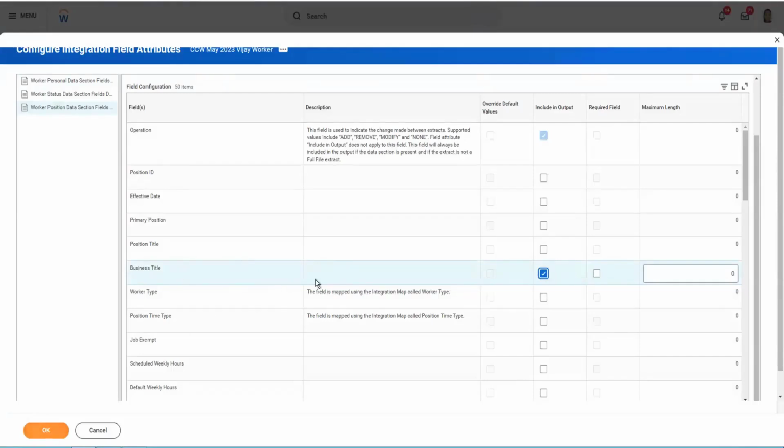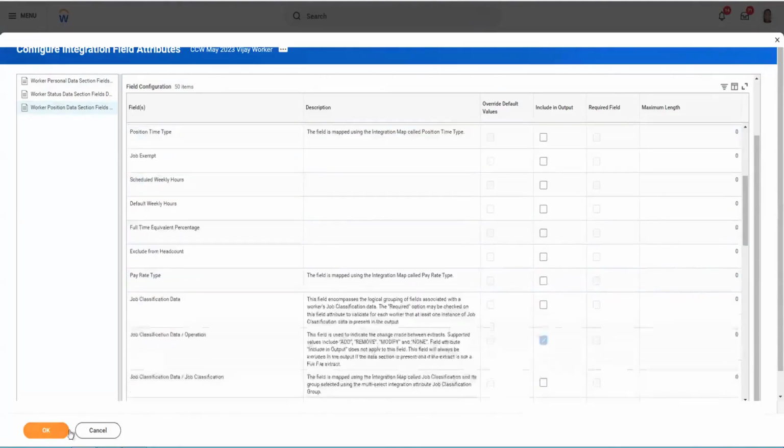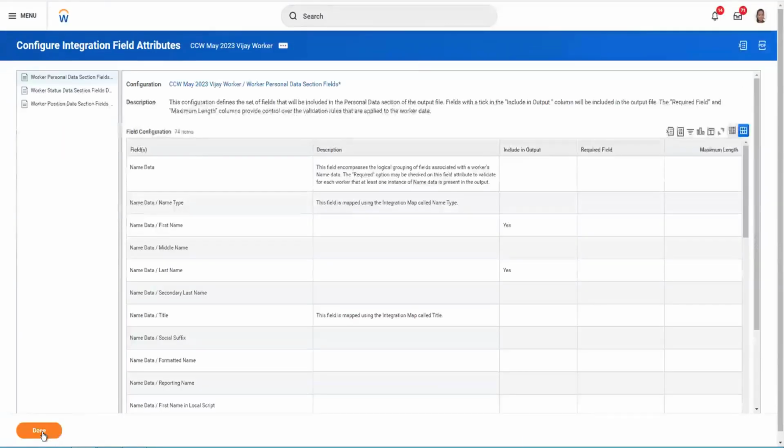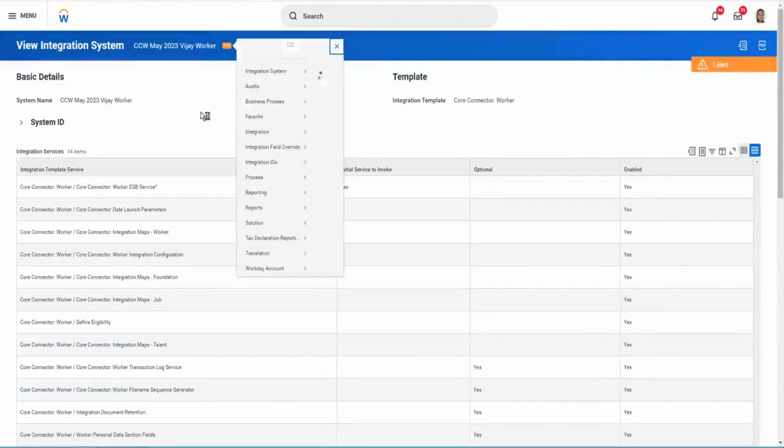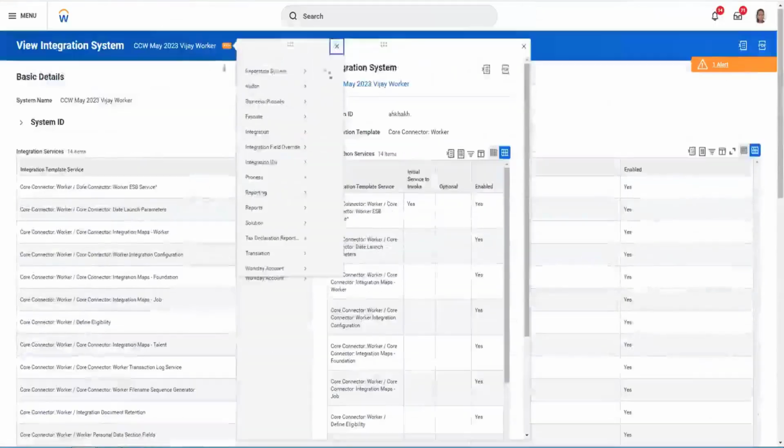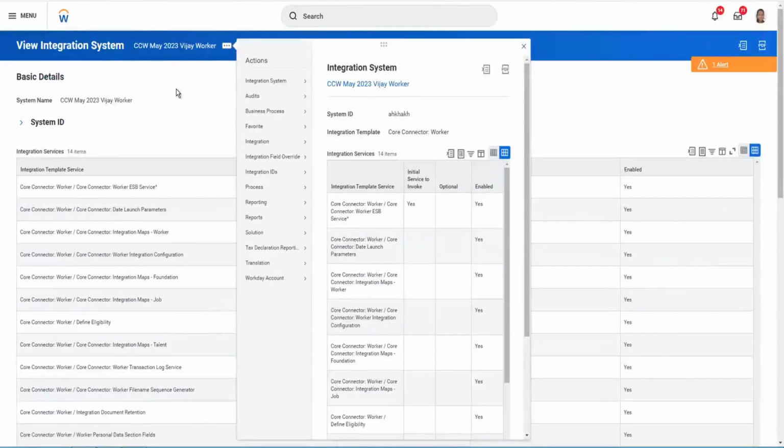So every section supports one or the other field mapping services. You can choose if you want. Then I'll click OK. So this is how you have chosen your field attributes, which are required to be included in your output file.